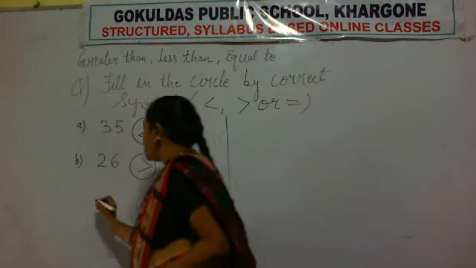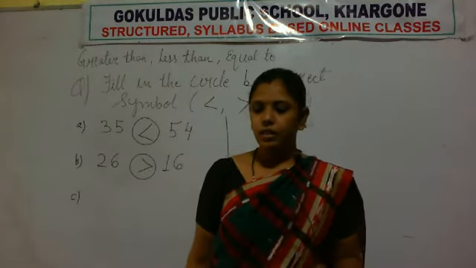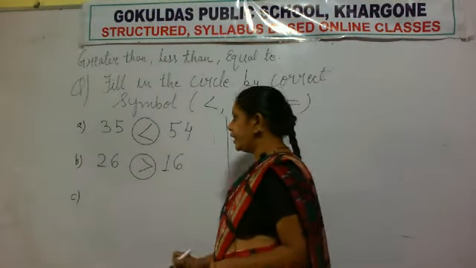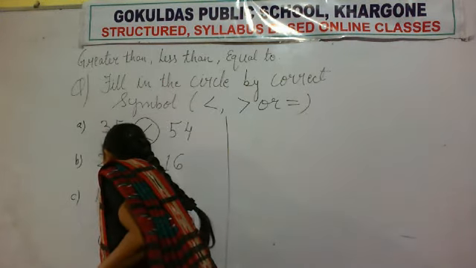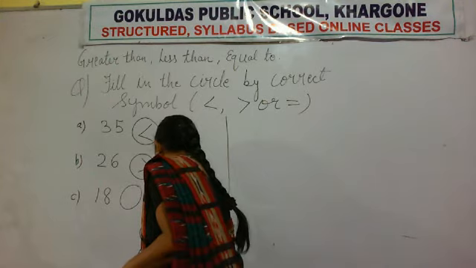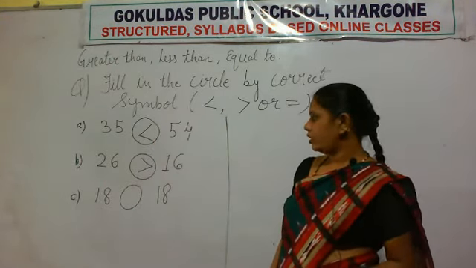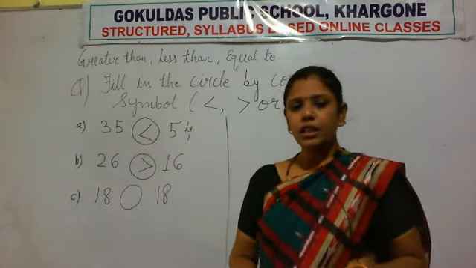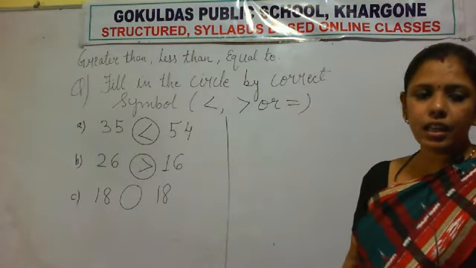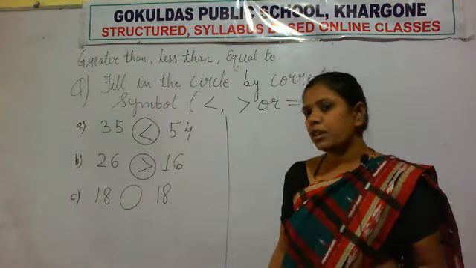Okay. Now the next, C. The number is 18. Then draw a circle. Then again write 18. Now compare both the numbers.